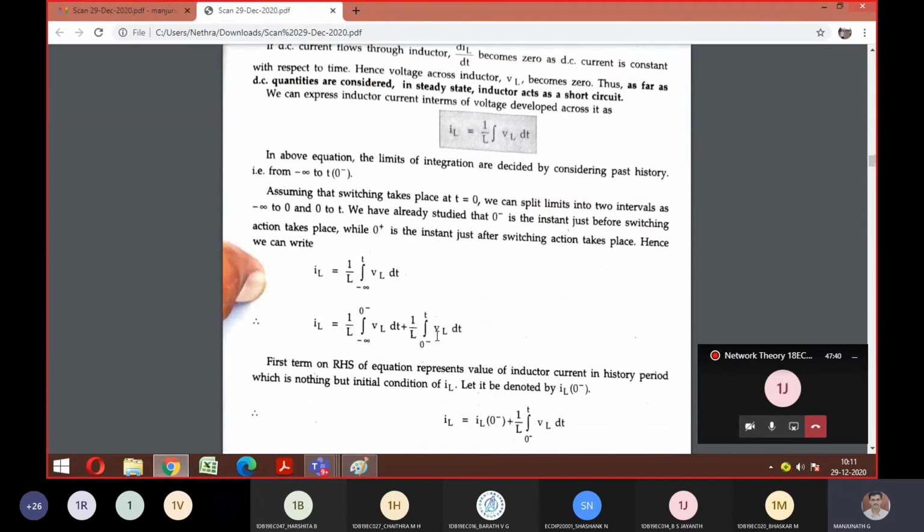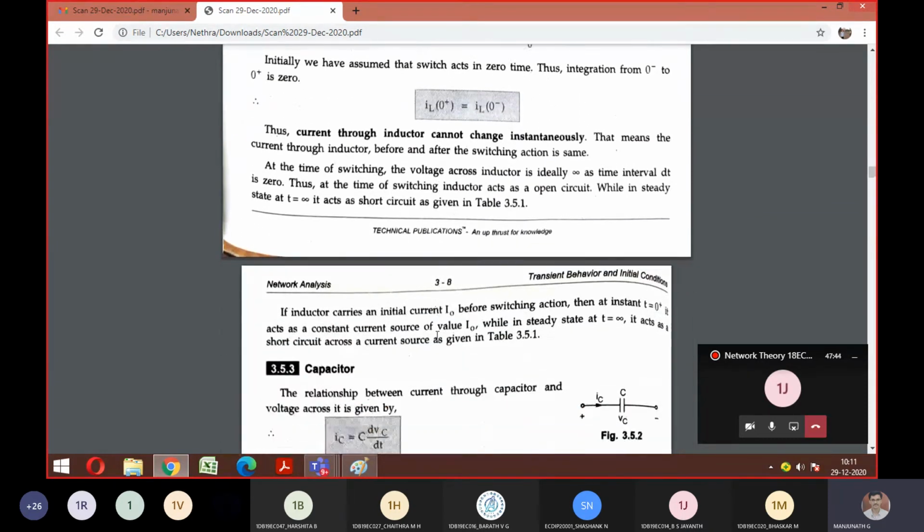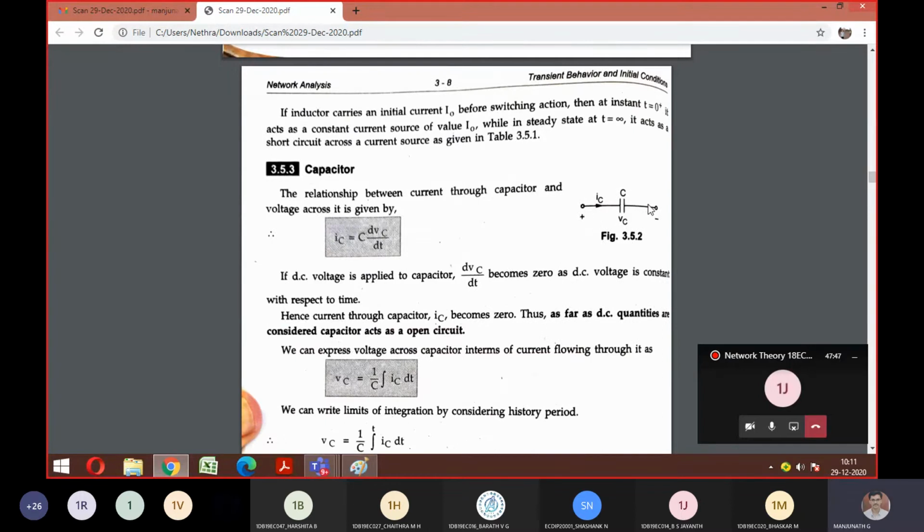Let me go back to the next topic, the capacitor. This formula is required from this topic. That's it. Okay. So in the same way, come to the capacitor here. Across the capacitor, IC is the current flowing and VC is the voltage, right? We know that for a resistor, current is I equals V by R. So in place of this, for the capacitor it is C into dVC by dt.